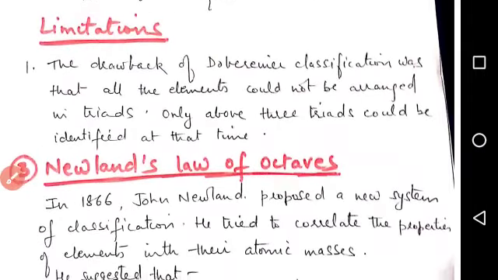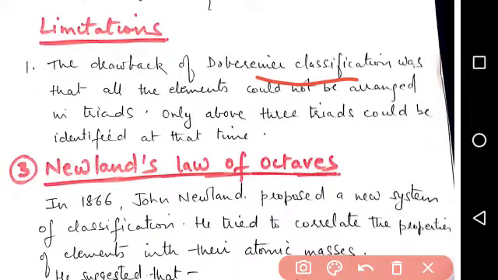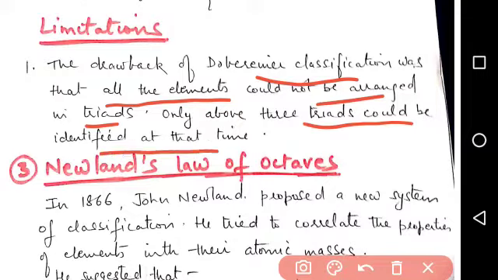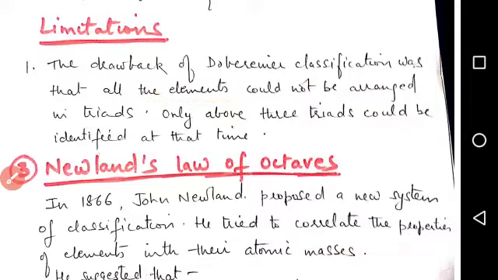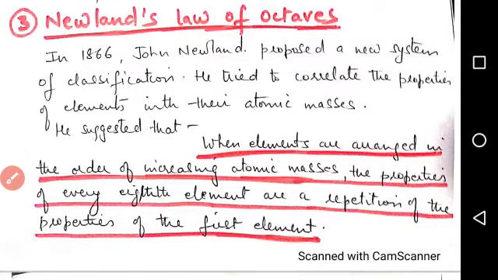Limitations. Now, the drawback of Dobereiner's classification was that all the elements could not be arranged in triads. Only the above three triads could be identified at that time. So he could make only three triads. Other elements could not be classified in the form of triads. So this classification was discarded.